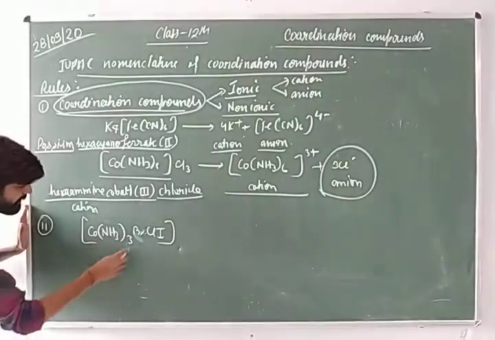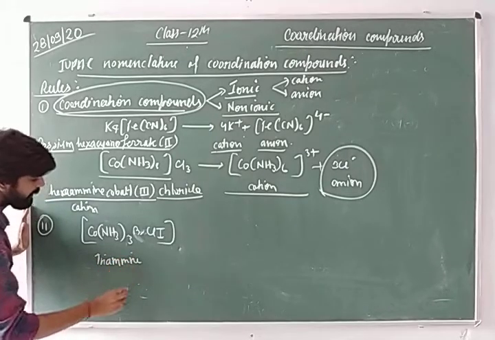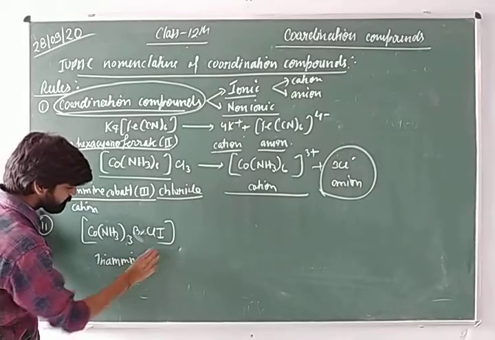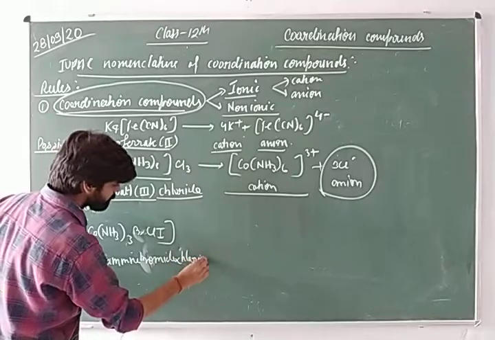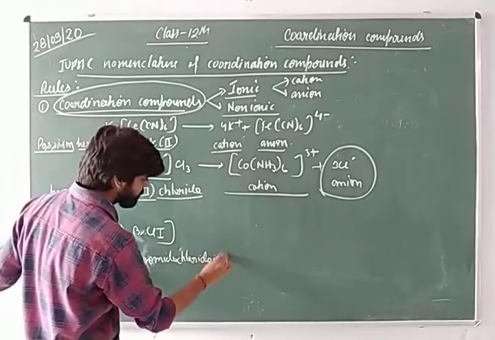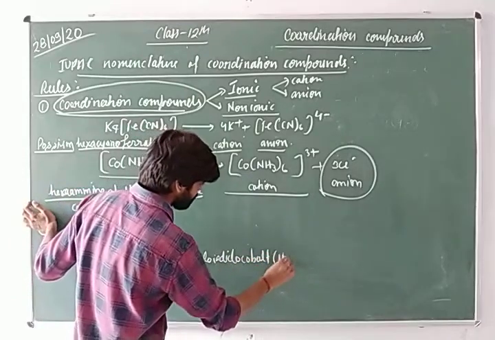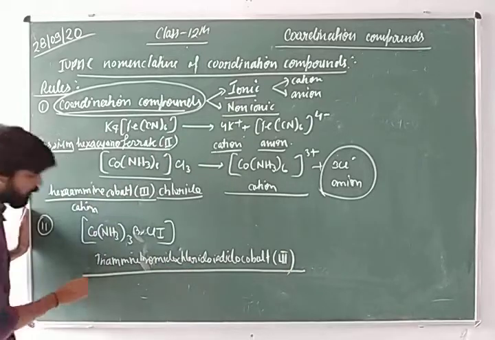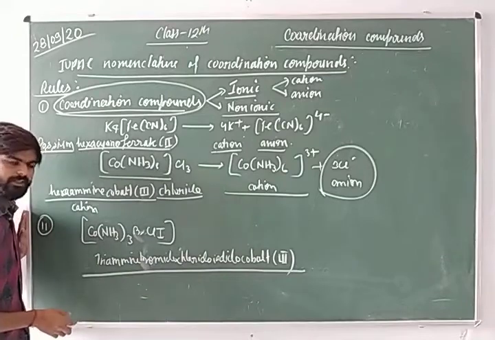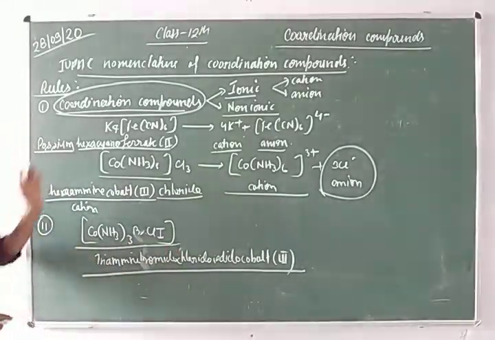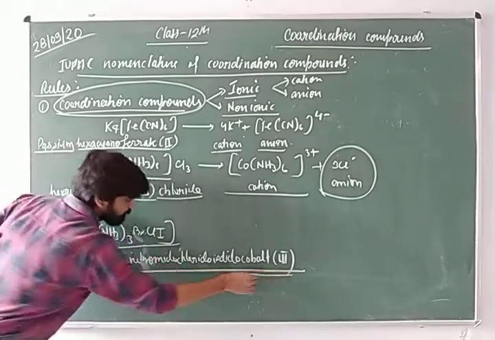So what is the name? The name is triamminebromidochloridoiodidocobalt(III). And listen, there is no gap in the naming of this coordination compound. You can also see that the name is in one word.